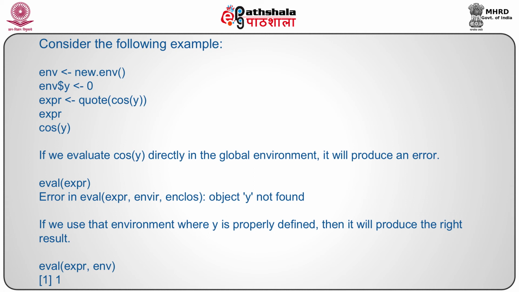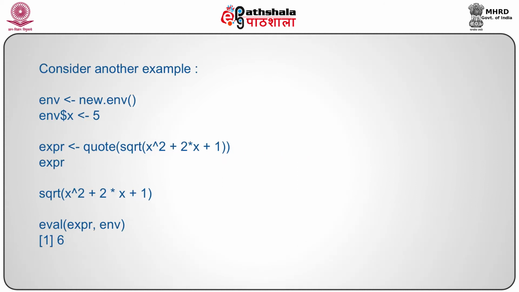So the whole thing depends on whether you are assigning the value of the variable within the environment or not. On the basis of that, your output will change. Now consider another simple example. Here, we are considering a new environment and then specifying x equal to 5 in it.